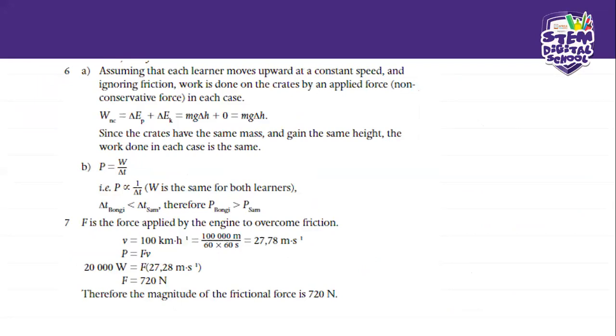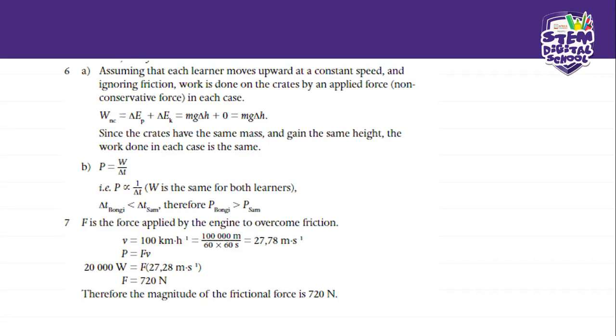It means that because it's at constant speed, we can use the formula power equals force times velocity. Therefore, we will substitute the velocity that's given and the watts that were given. And don't forget, guys, we do not work with kilometers per hour. So first of all, we have to convert it to meters per second.